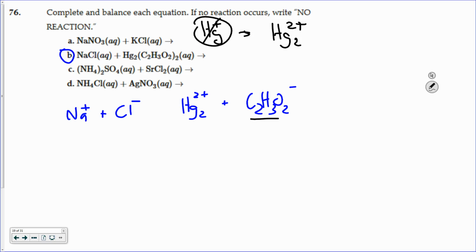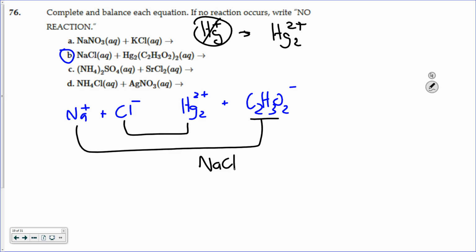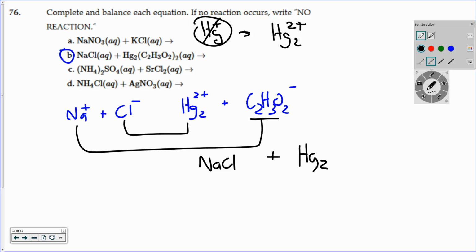Okay, so now what we do is we exchange our ions. So the chlorine is going to pair with the mercury. The sodium is going to pair with the acetate in our product. So if I pair them up, I'm going to form the sodium chloride plus the mercury, and sodium's with the chloride.